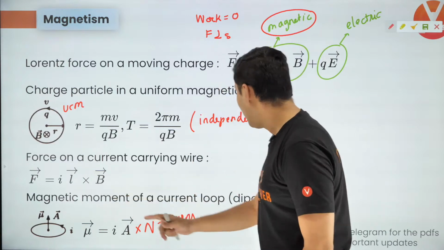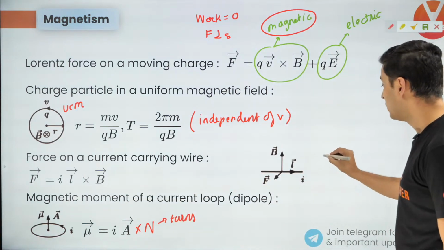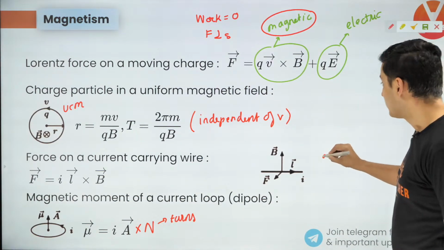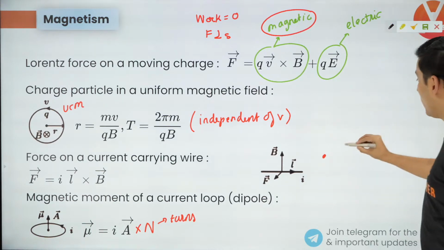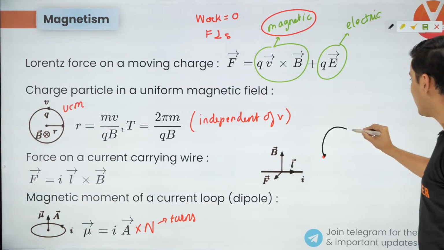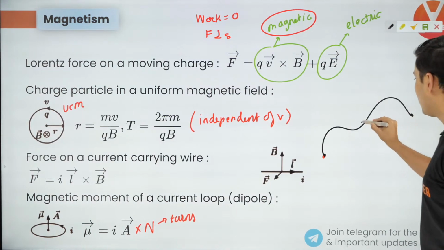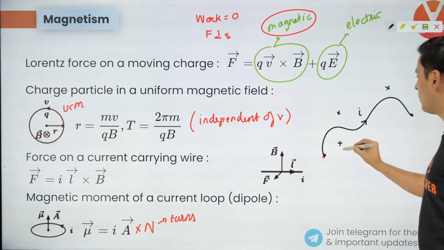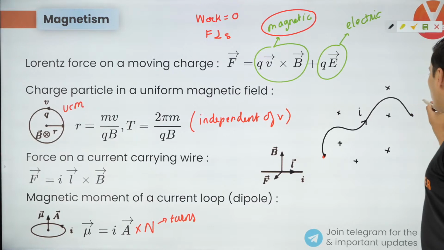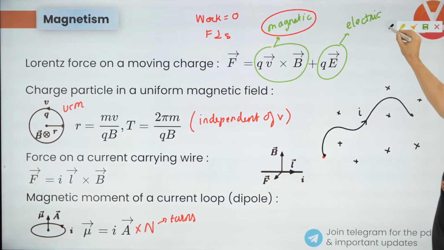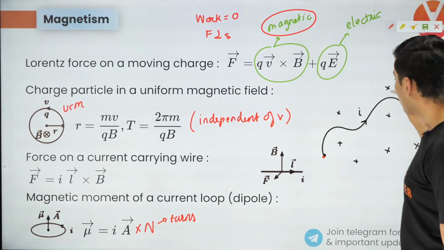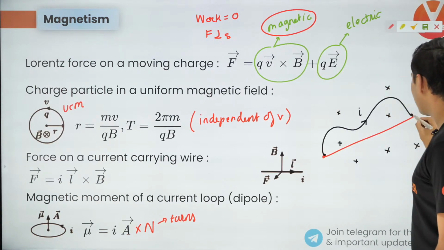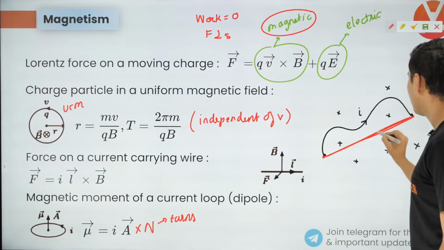Okay. Last thing, a very important property that you should know. Not many people know this. If, guys, you have a wire which goes like this in a curved manner and there is current flowing in it, and let's say there is a magnetic field also around it, and you want to find the force acting on it, remember, the force acting on a curved wire is the same as the force acting on a straight wire. Keep this in mind.